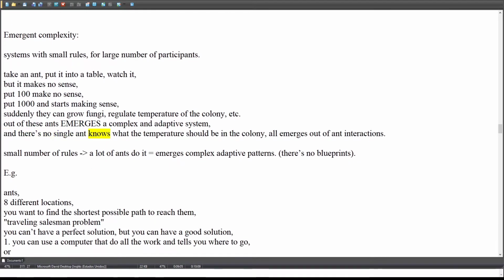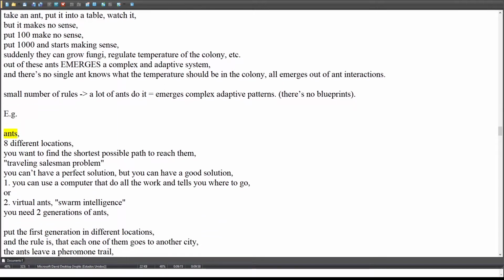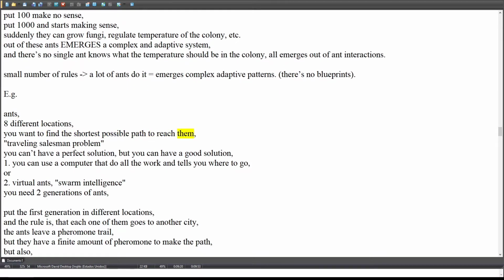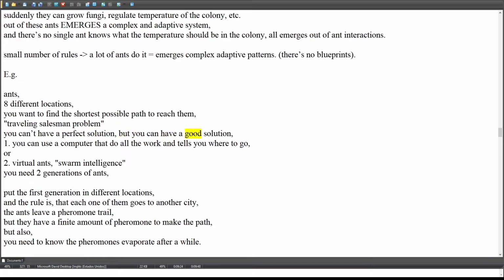No single ant knows what the temperature should be in the colony; it all emerges out of ant interactions. A small number of rules plus a lot of ants doing it equals emergent complex adaptive patterns. There are no blueprints. Example: ants. Say you have 8 different locations and want to find the shortest possible path to reach them. This is the traveling salesman problem. You can't have a perfect solution, but you can have a good solution.